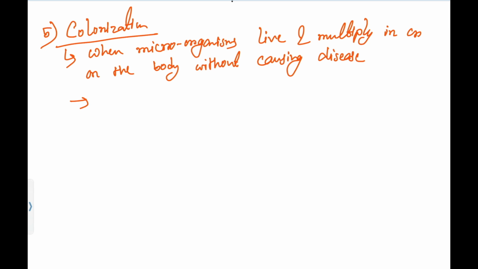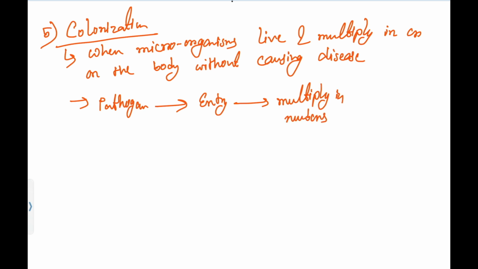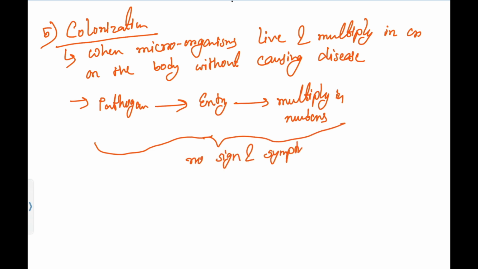So when a microorganism or pathogen takes entry, it will multiply in numbers. Till this much, no signs and symptoms. Then once it damages the body tissue, it shows its signs and symptoms.